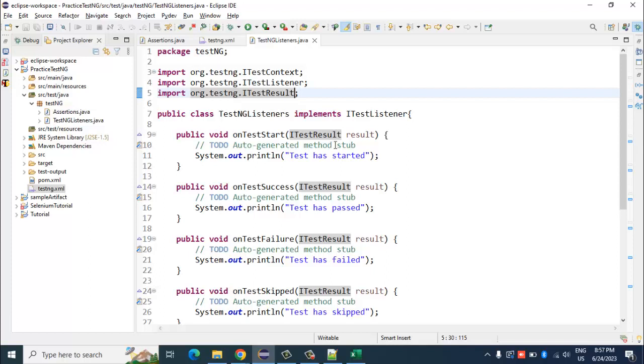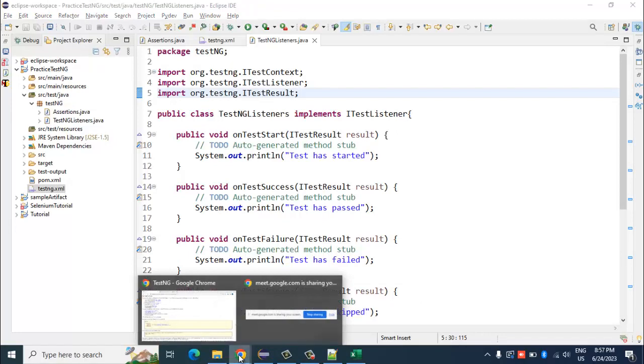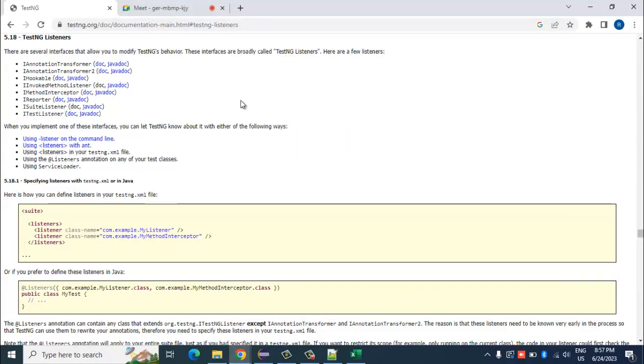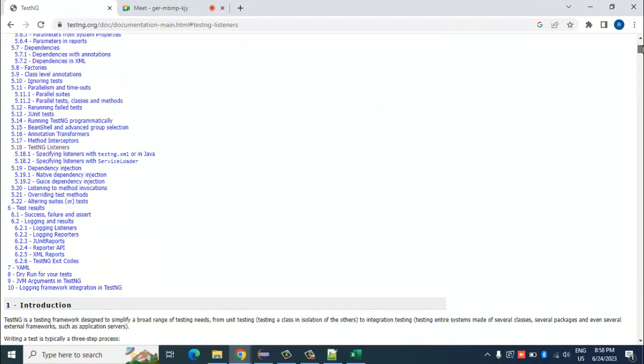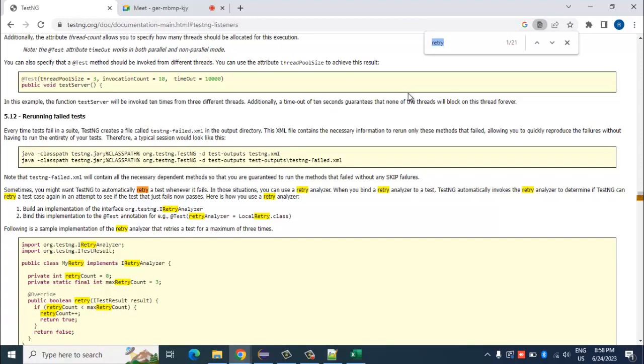So let's first go to the documentation. Again, as I said, I really recommend all of you to go through this document because it is very useful. I myself use this, and at times you simply have to copy and paste the code.